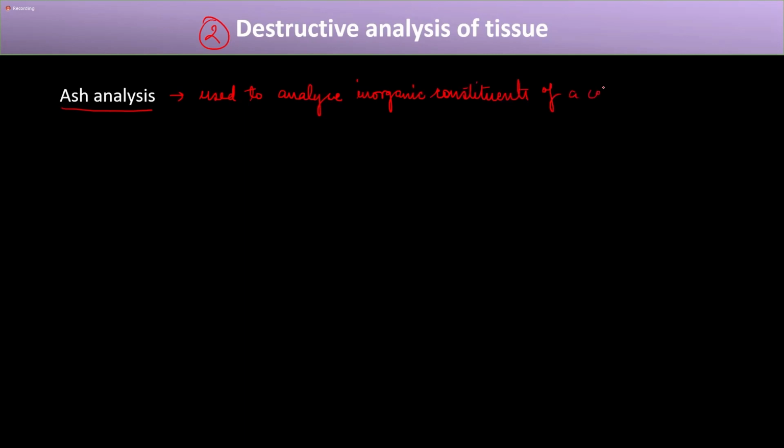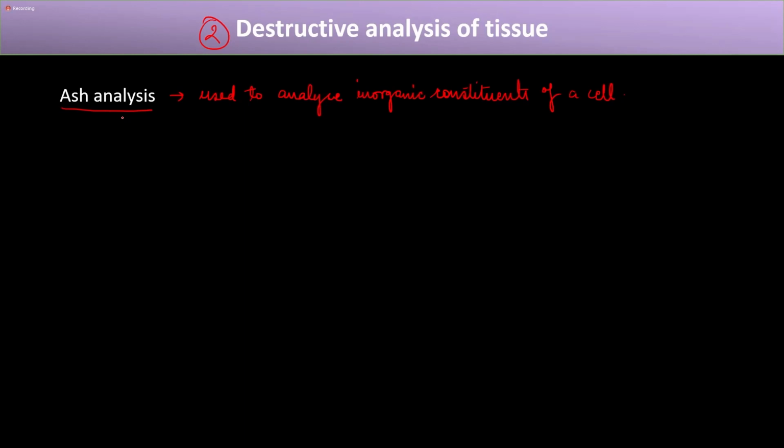And this is called destructive analysis. This method is also known as ash analysis. Okay, so it is also known as ash analysis, and this is mainly used to analyze... We studied in the first slide that an organism is made of organic and inorganic compounds. The organic compounds we can analyze by the previous method that we saw. But if you want to analyze the inorganic constituents of a cell, then this ash analysis method is used.